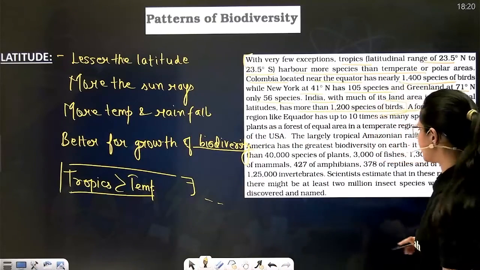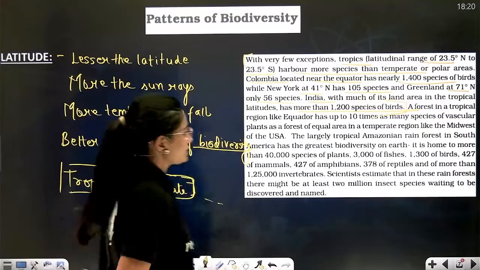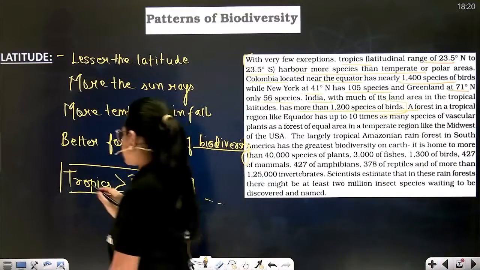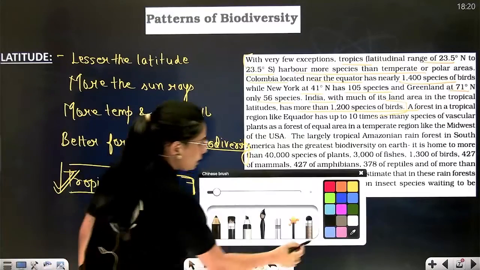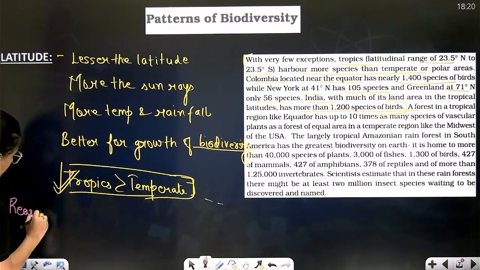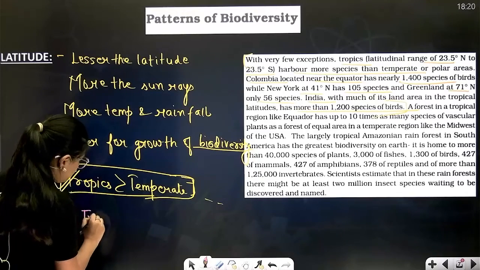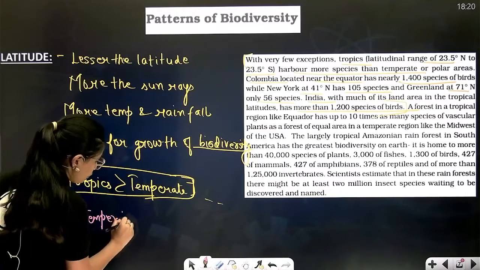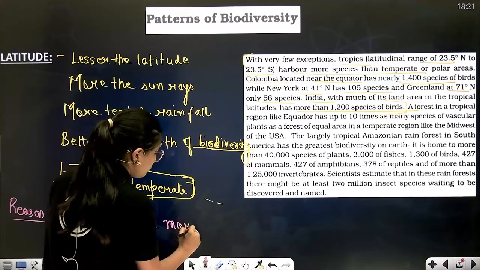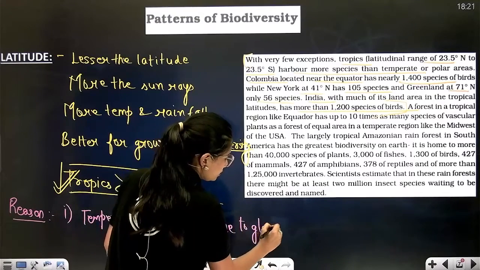Right. Now, what is the reason? I've already told you, but let's do it once again. The basic reasons behind tropics being more favorable for species diversity: number one, temperate regions are more exposed and more prone to glaciation.